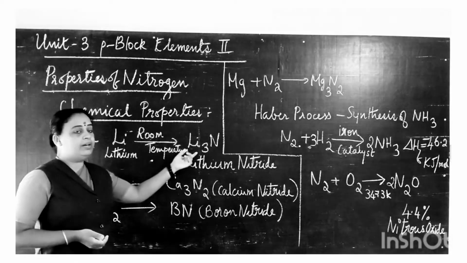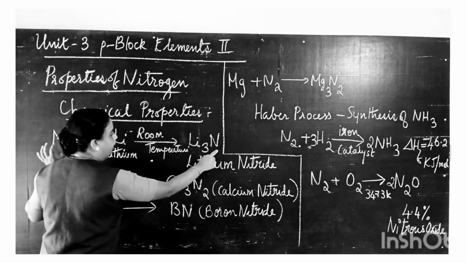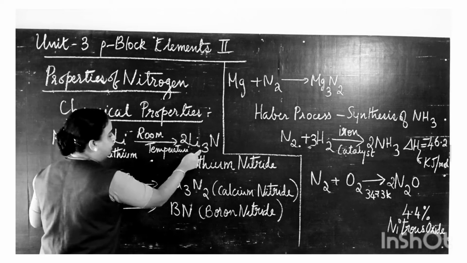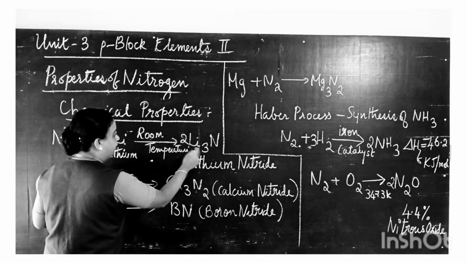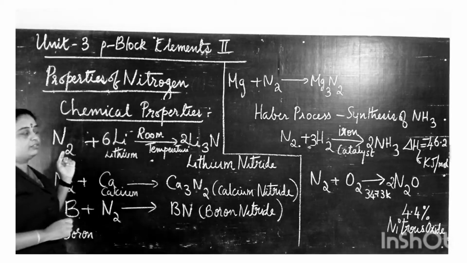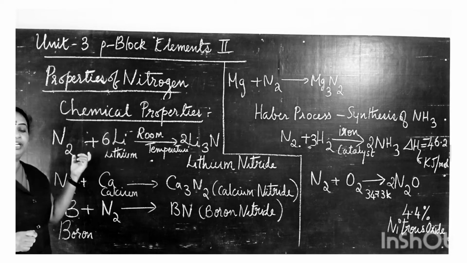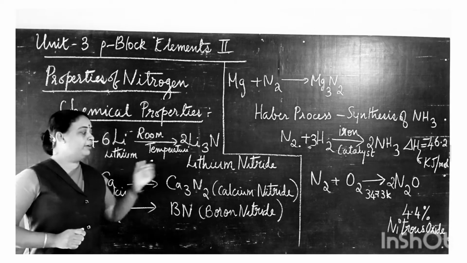Now let us balance this reaction. On the left hand side there are 2 nitrogen, whereas on the right hand side only 1 nitrogen, so I put 2 there. Now lithium: there are 3 lithium already, and when we multiply by 2 it becomes 6 lithium on the right hand side, whereas on the left hand side there is only 1 lithium. To balance, I put 6. So the reaction is balanced. Lithium reacts with dinitrogen at room temperature to give lithium nitride.